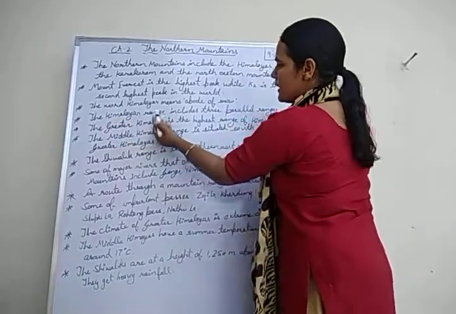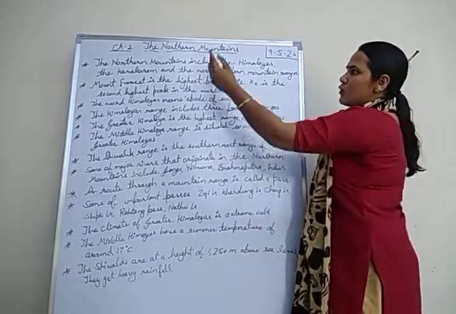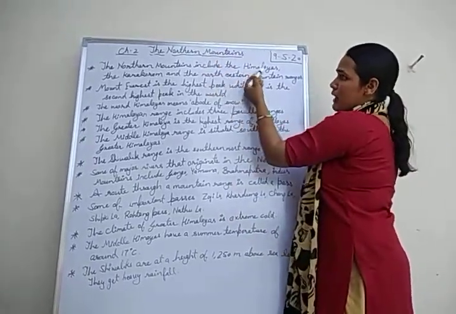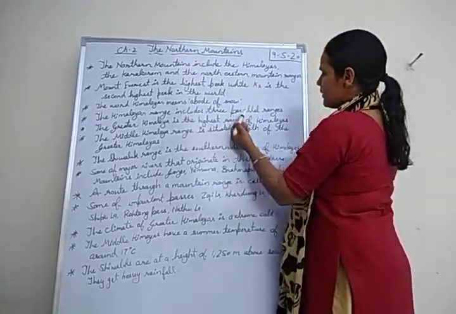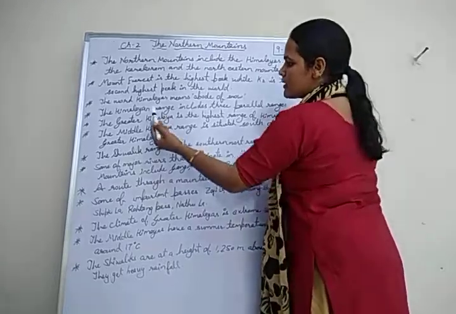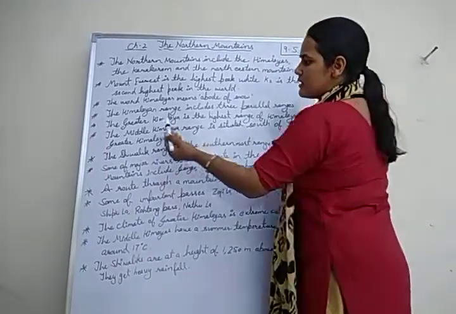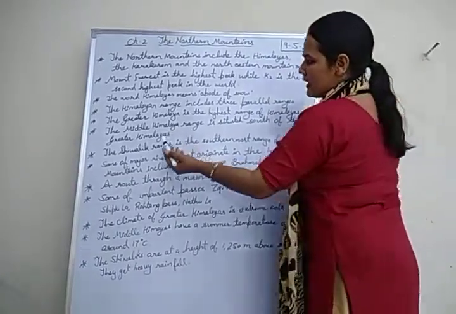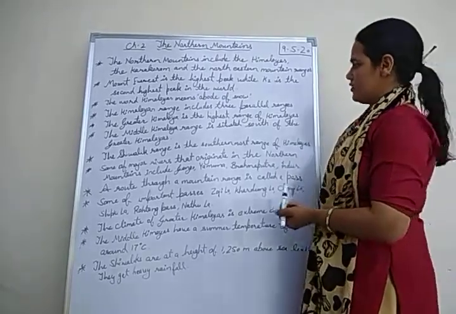The Himalaya range includes three parallel ranges. First, the Greater Himalaya, that is known as Himadri. Second, the Middle Himalaya, that is known as Himachal. And third is the Shivalik range, that is also known as the Outer Range.